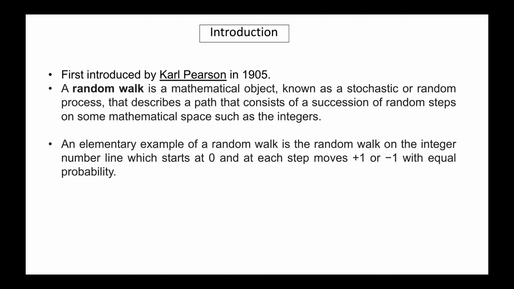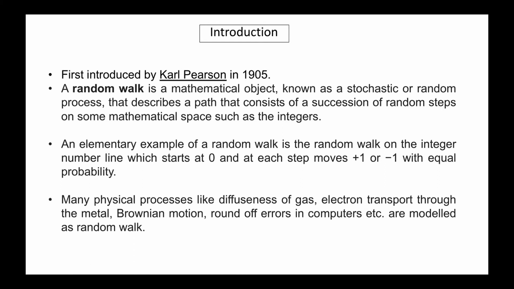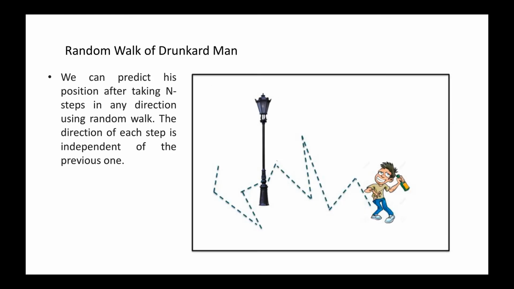So this is the simplest example of random walk. Many physical processes like diffusion of gas, electron transport through metal, Brownian motion, round-off errors in computers, etc., are modeled as random walk.